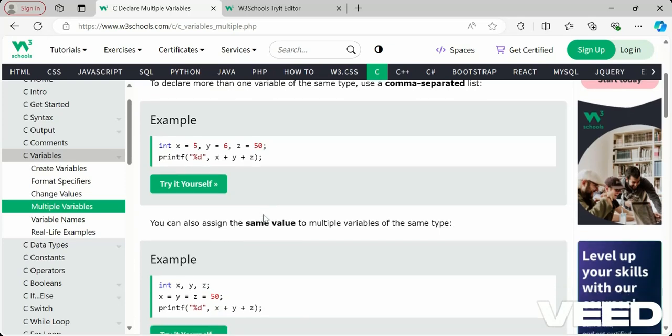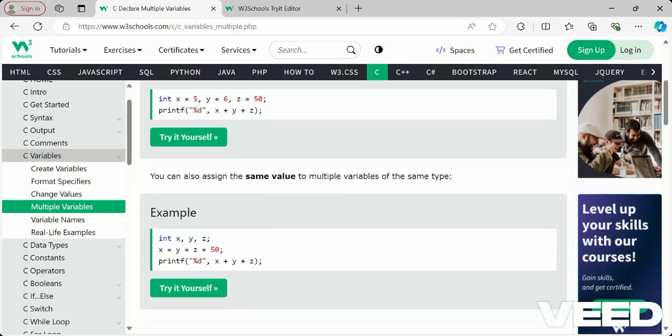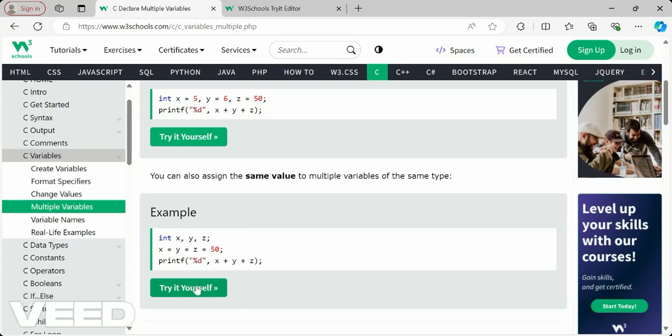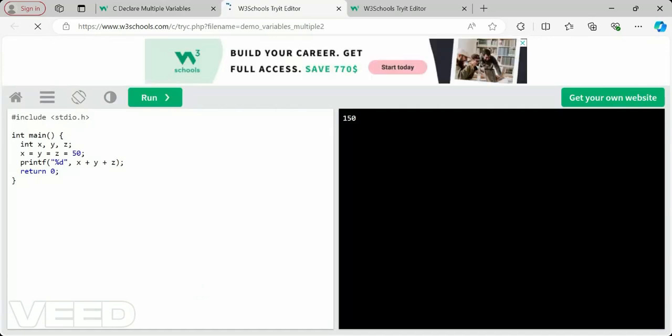You can also assign the same value to multiple variables of the same type. Like int x, y, z, we declare just once, and then assign the same value: x is equal to y is equal to z is equal to 50. The same value we are assigning, and then we are printing the sum. This is to understand what the value will be in x plus y plus z. You can also do it like this, to understand it. You can just print.